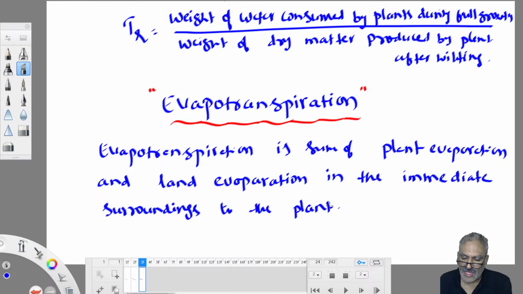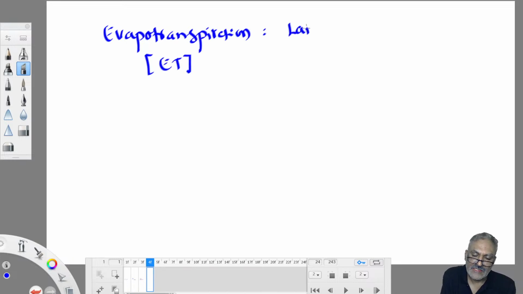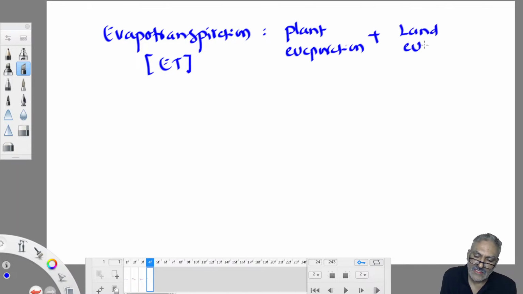Okay, it's known as evapotranspiration. So evapotranspiration, we denote it by ET, is nothing but the sum of land evaporation plus plant evaporation. Plant evaporation plus land evaporation together are known as evapotranspiration.